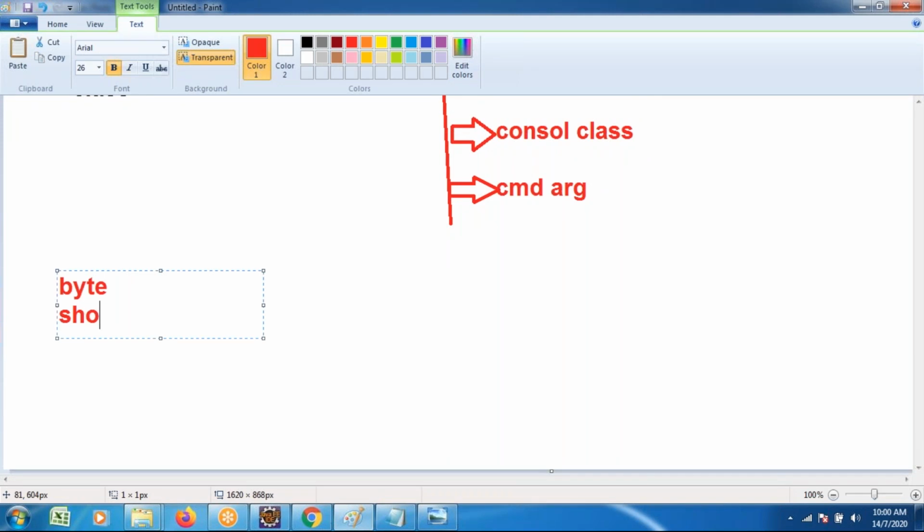Byte type is there, short type, long type, int type, float type. Suppose we wanted to take the height of the person, 5.6, float type. So float type of data is there, double type of data as well.